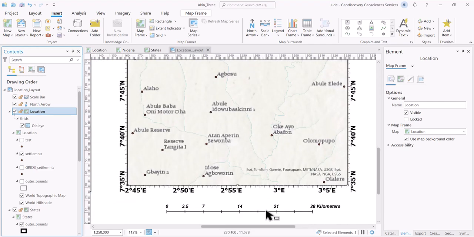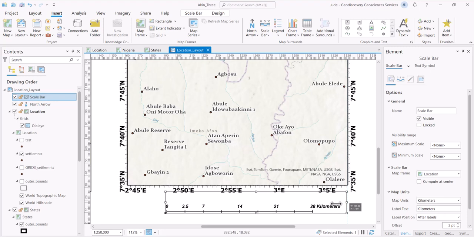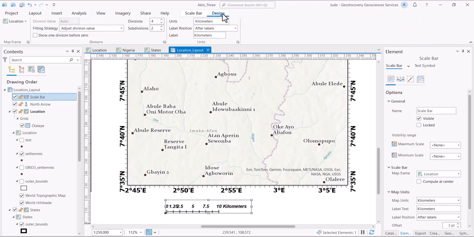If we zoom into this, we can reduce this to something meaningful. Let's do 10 kilometers. Okay, this is 8. Let's do 10. And let's go to design here and make this 5.